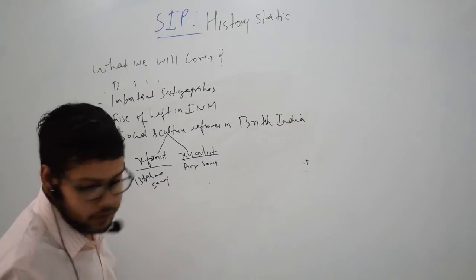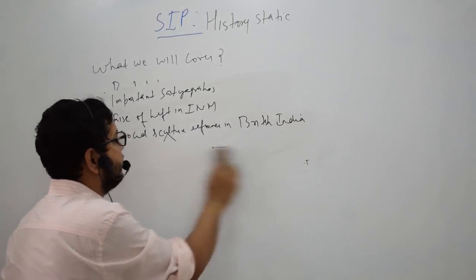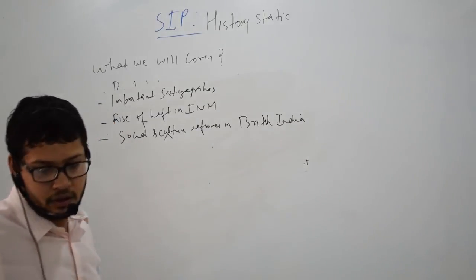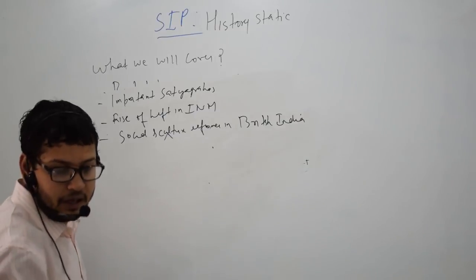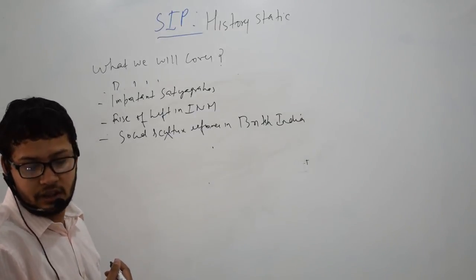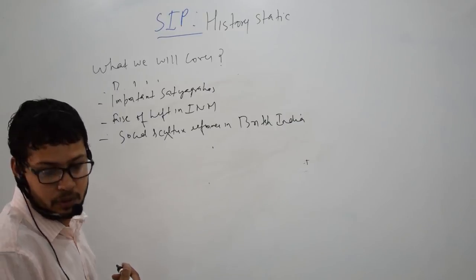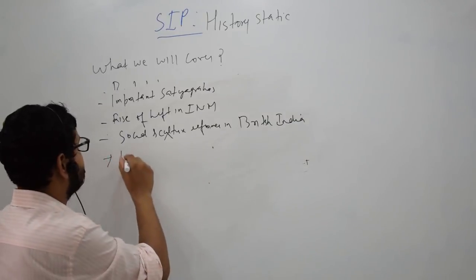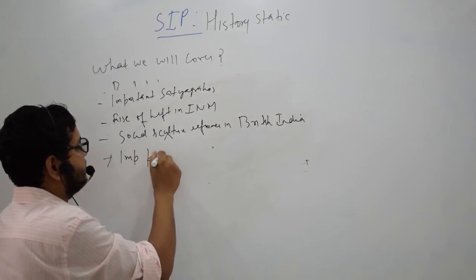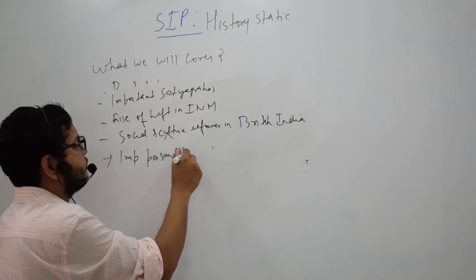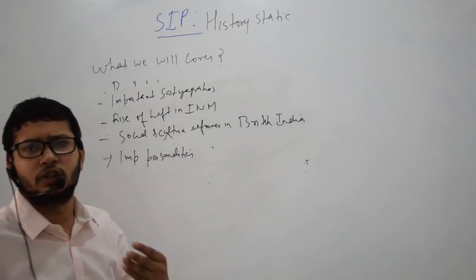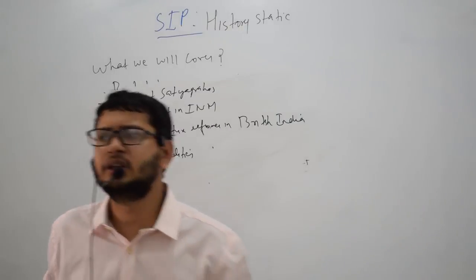Next we have, again this is very important for your exam, important personalities and their associated organizations, movements, and newspapers. They asked last year about Keshav Chandra Sen, which organization he was associated with.